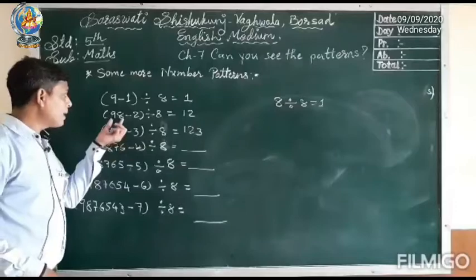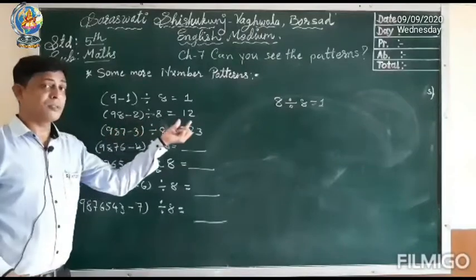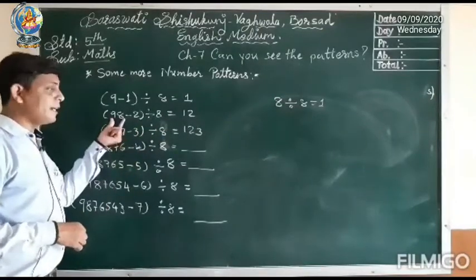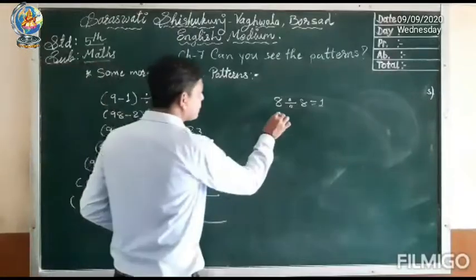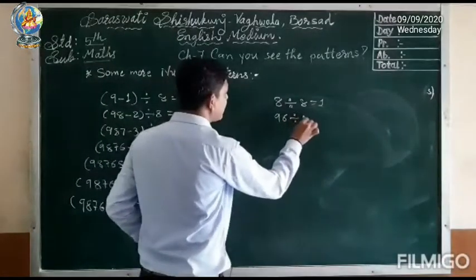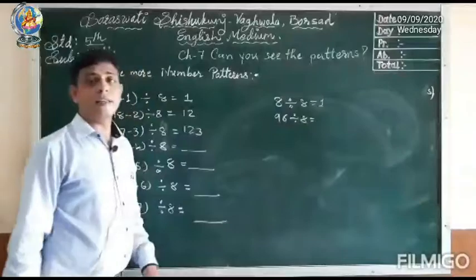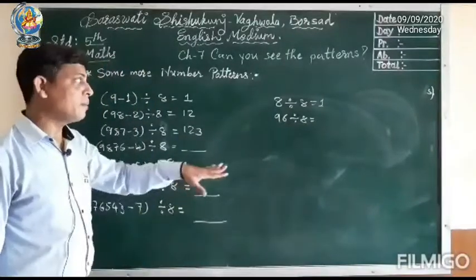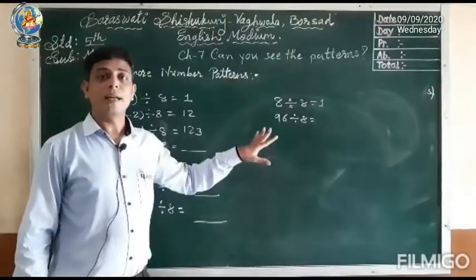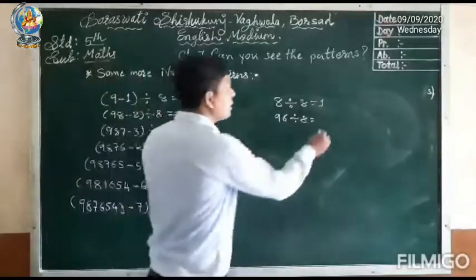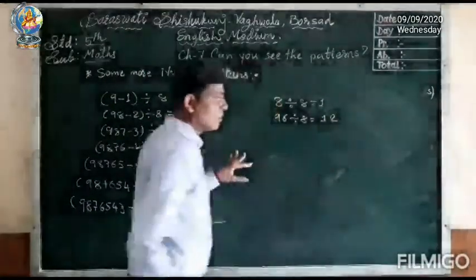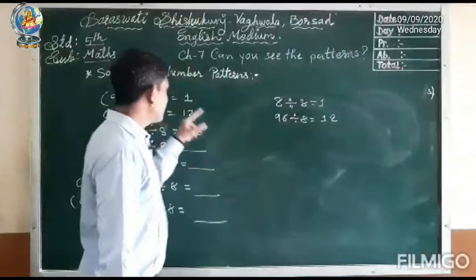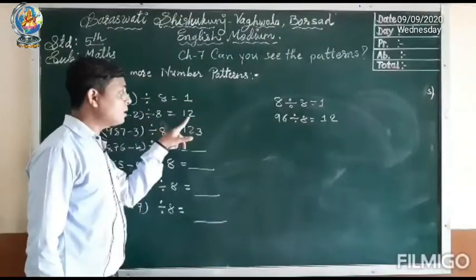Now the second step: 98 minus 2 divided by 8 is equal to 12 is given. So 98 minus 2 means 96 divided by 8. We know that in the 12 table or 8 table, 96 comes. 12 8s are 96. That's why your answer is 12. So if you observe the pattern here, 1 comes, then after that 12.